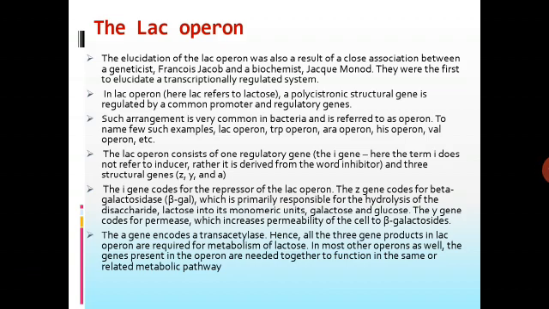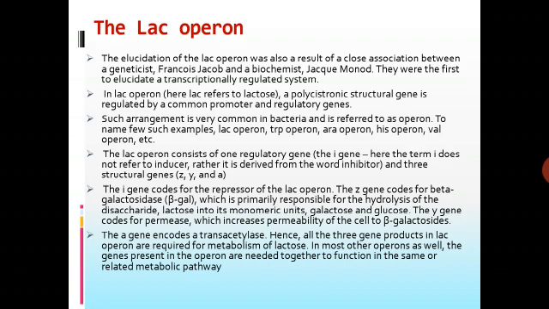Beta galactosidase is primarily responsible for the hydrolysis of the disaccharide lactose into its monomeric units, that is galactose and glucose. The Y gene codes for permease, which increases permeability of the cell to beta galactosides.